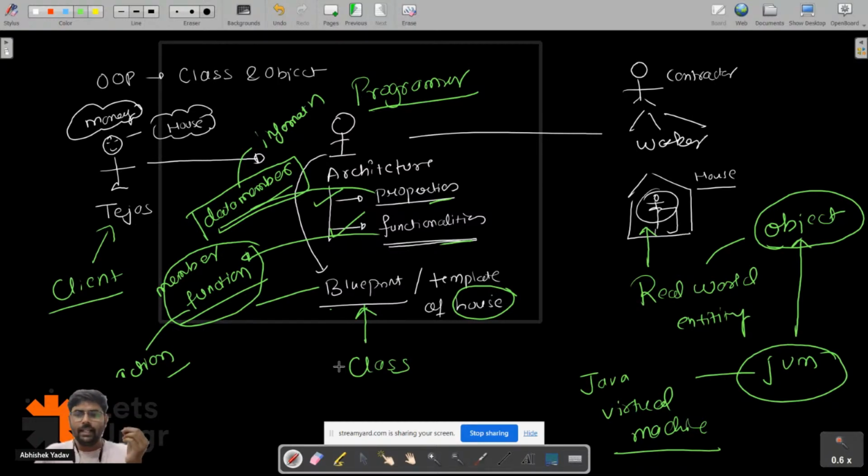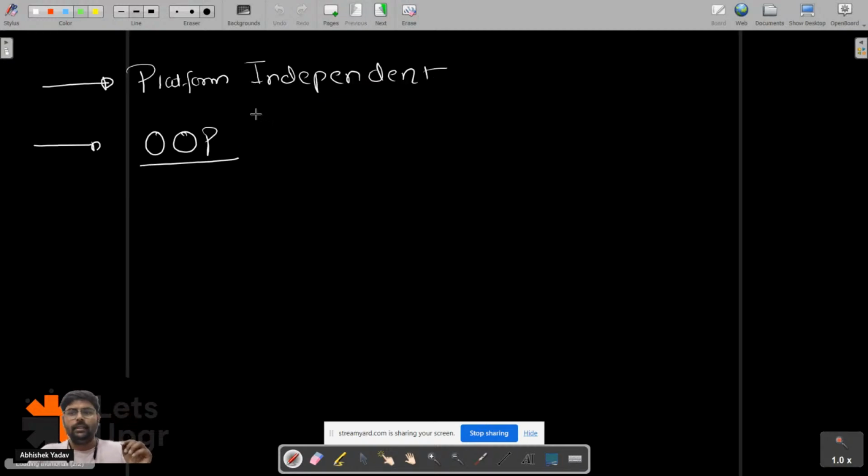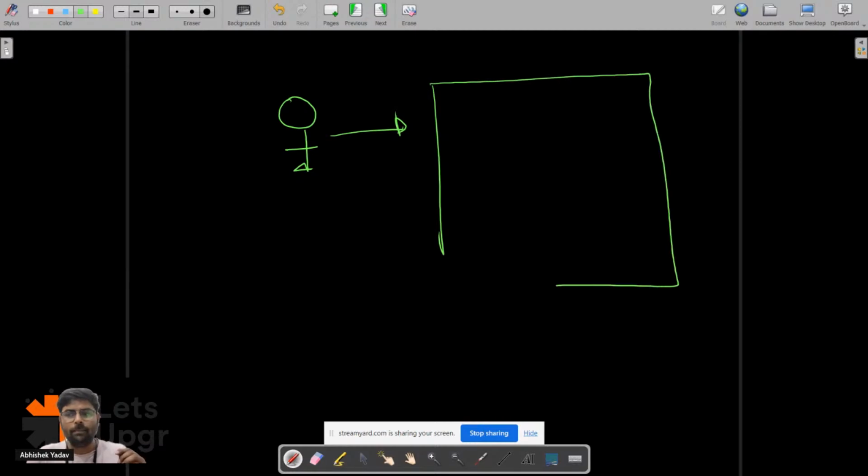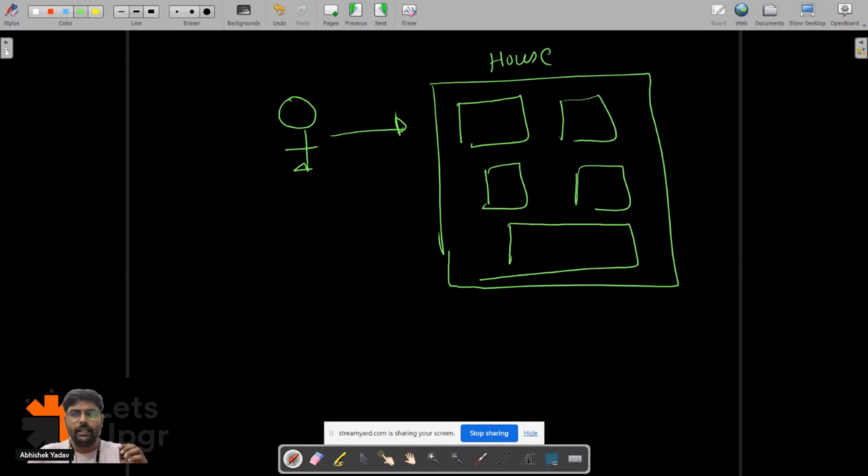What is a class? A class is a blueprint or template of an object. So this architecture is doing what? This architecture is designing the blueprint or template of the house. Here is the architecture, and he will design the blueprint or template of the house. This blueprint or template is called a class, and this class contains the data member and member function of an object.